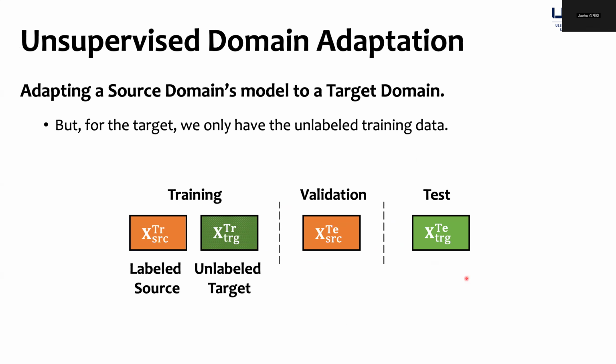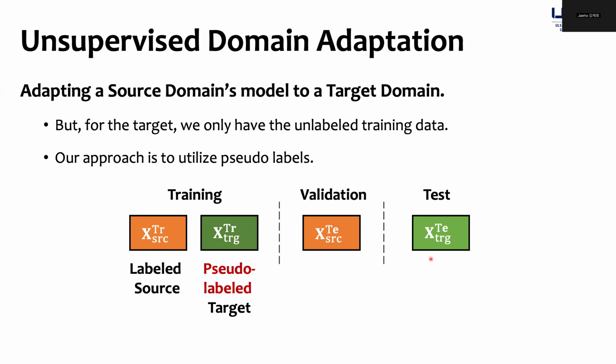Consider the problem of unsupervised domain adaptation, in short, UDA. In UDA, training is conducted by having access to the labeled source domain and the unlabeled target training set. We validate the algorithm on the labeled source and test it on the target domain's test set. Likewise, we approach this adaptation problem by applying pseudo-labeling for the unlabeled target domain's training set.